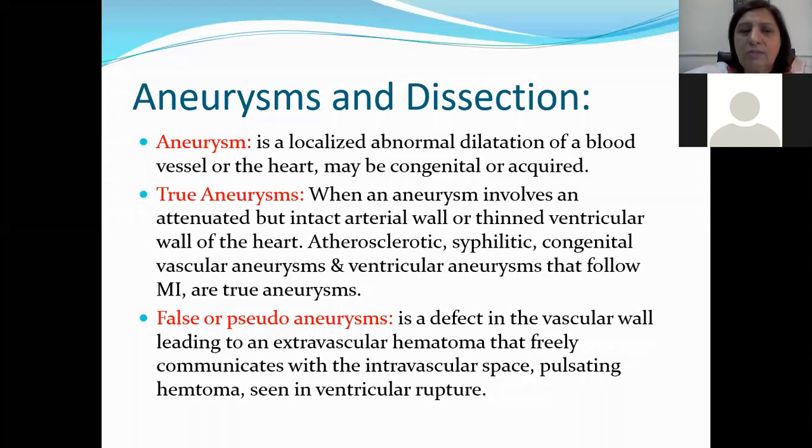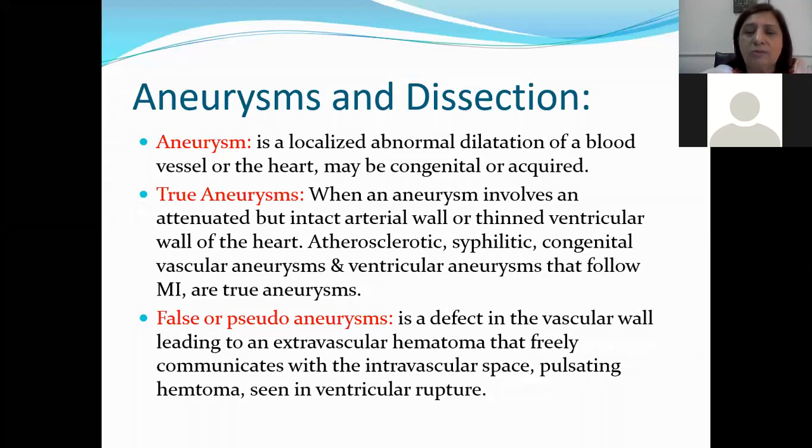So in a true aneurysm, the wall of the ventricle or the wall of the blood vessel is thinned out. And this is because of the atherosclerosis, which we discussed yesterday. It can be because of syphilis or it can be congenital vascular aneurysm, that is, the child is born with that, and ventricular aneurysm that follow the myocardial infarction. In myocardial infarction, there is thinning of the muscles of the heart, so an aneurysm can develop, and all of these are called true aneurysm.